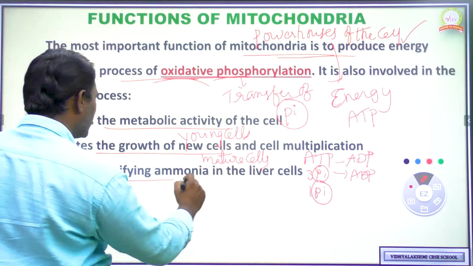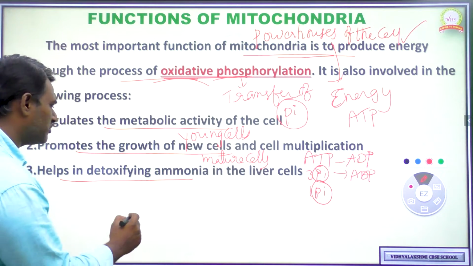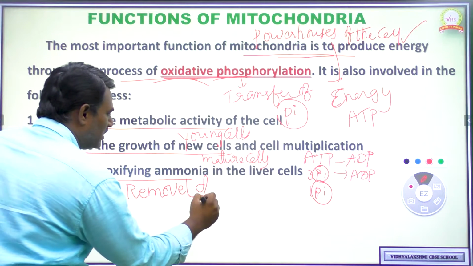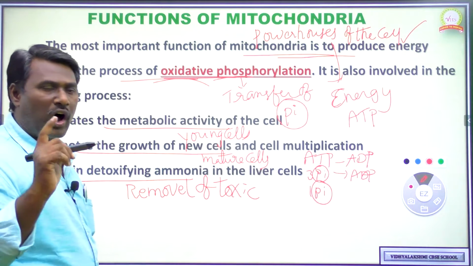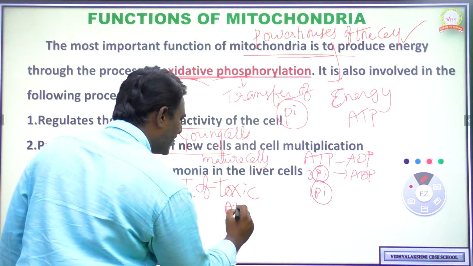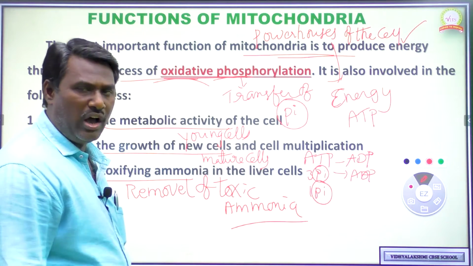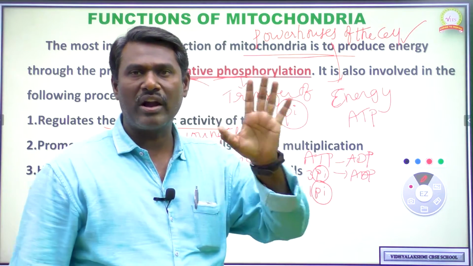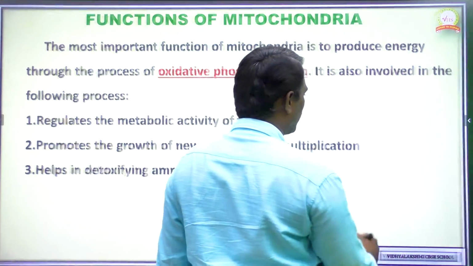Next one, it also helps in detoxifying ammonia. Detoxification means nothing but the removal of the toxic nature of ammonia. That is called detoxification. So the detoxification of ammonia is also done by mitochondria. Very, very important. Okay, so this is about some of the functions of mitochondria.